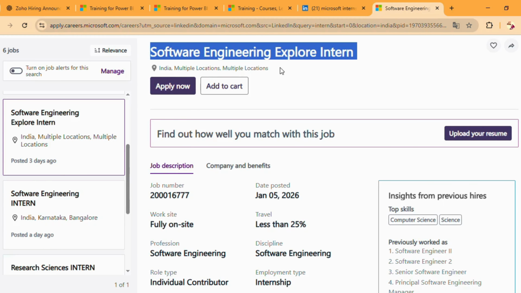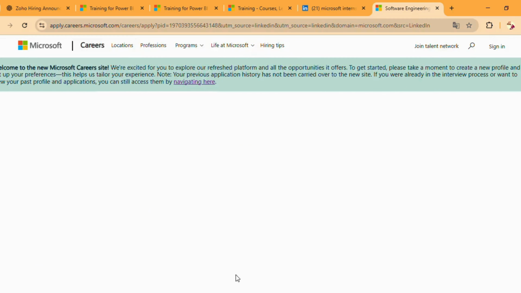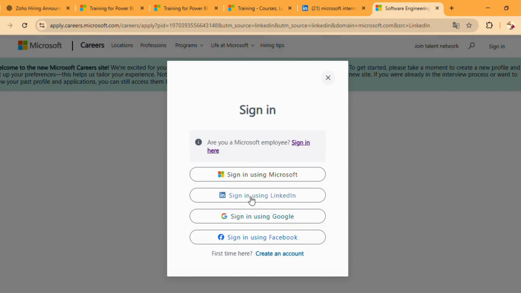Microsoft also has software engineering roles available in multiple locations. And to apply, the official link will be given in the video description, where you can click on apply now and sign in using your Outlook email, LinkedIn or Gmail.